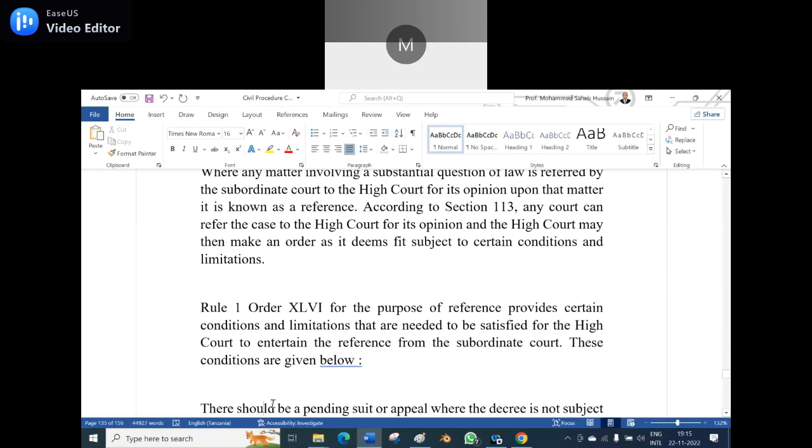Rule 1, order, how much is it? Is it 66? X is 10, L is 50, and that is 6. Means 50 plus 10, 60 plus 6, 66. Am I right? Yeah. 46, sir. How much? It is 46, because X is written before L, means you have to subtract it.